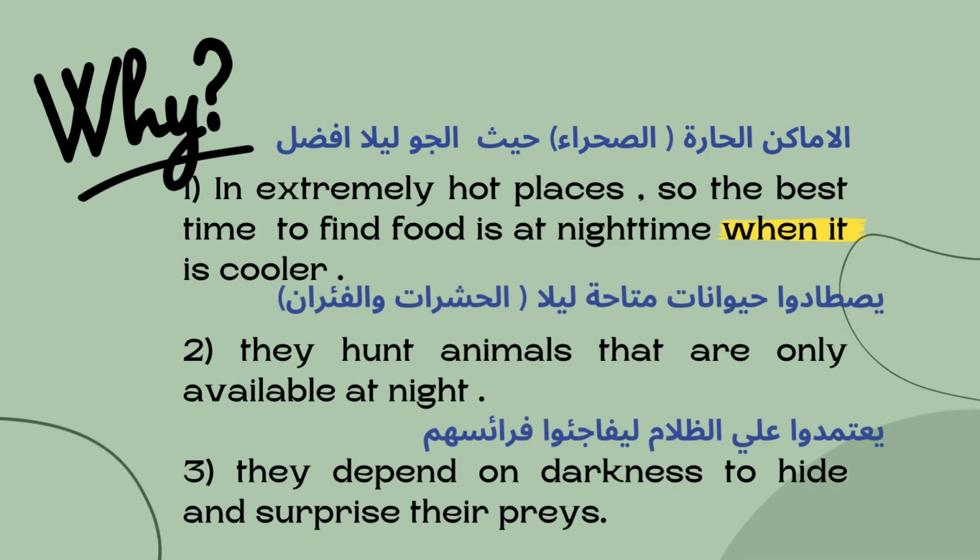First, in extremely hot places, can you tell me an extremely hot place? Yes, like a desert. So the best time to find food is at nighttime when it's cooler. Okay, the temperature decreases at night. And this is the first reason.